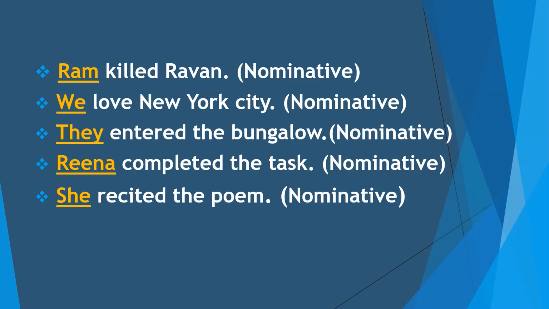Next example, we love New York City. In this example, we is the subject. The action is done by the subject. So the noun we or pronoun we is in nominative case. Then next, they entered the bungalow. In this example, they is the subject of the verb entered. Means the action of entering is done by the pronoun they. So they is the subject of the sentence or subject of the verb entered. So they is in nominative case, or it is also called subjective case.